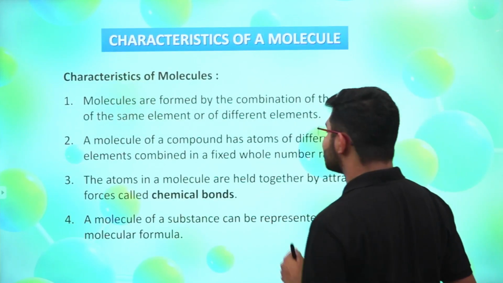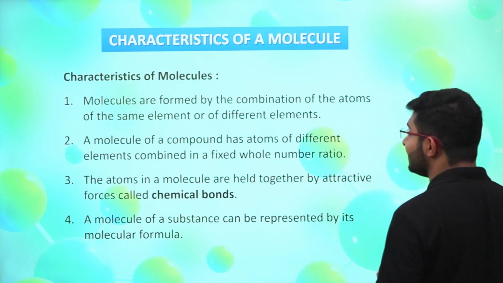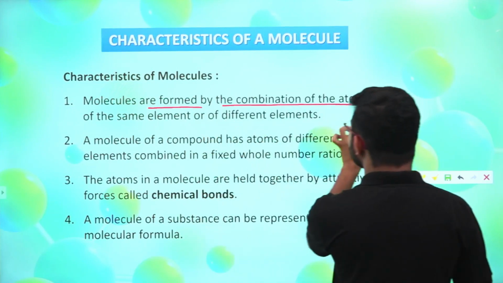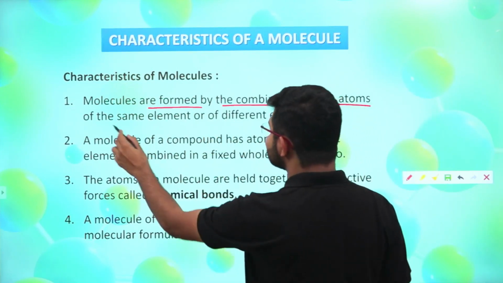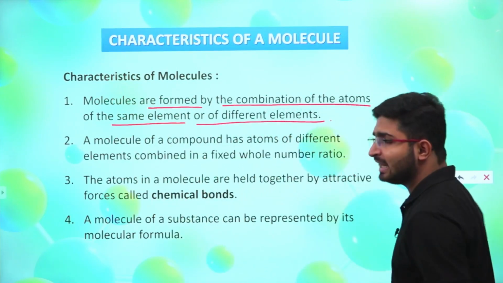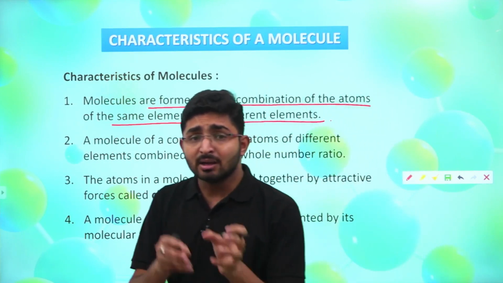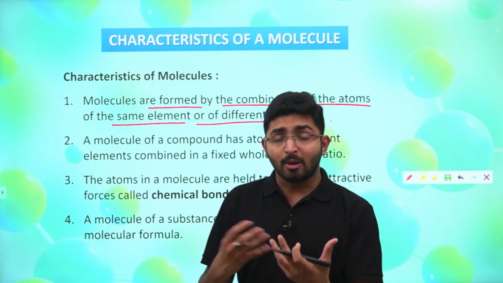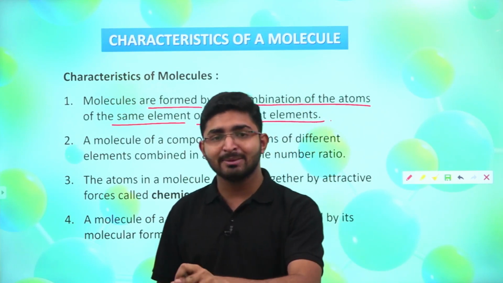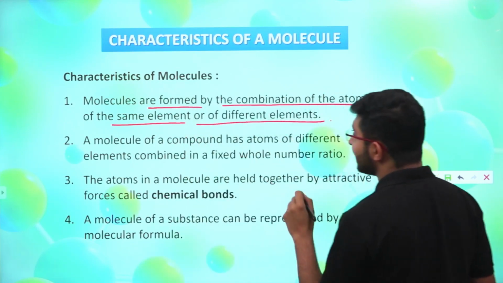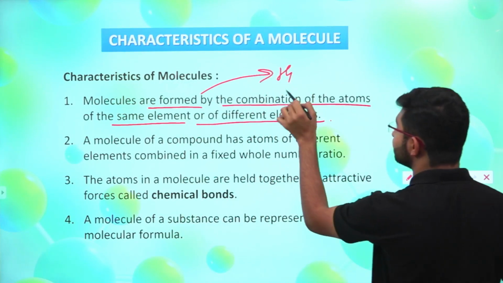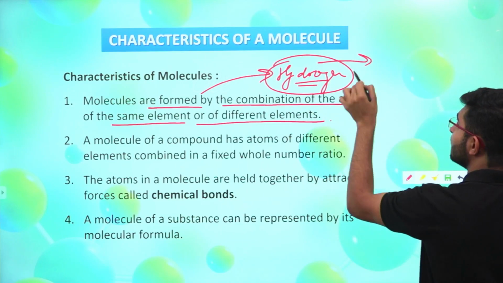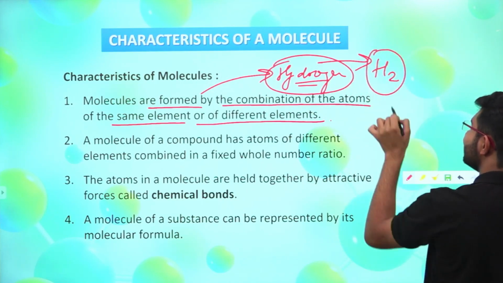Now we are going to study the characteristics of molecules as well. The very first characteristic says that molecules are formed by the combination of the atoms of the same element or of different elements. Like if I am talking about hydrogen, the hydrogen molecule will be formed with a combination of atoms of the same element, hydrogen.